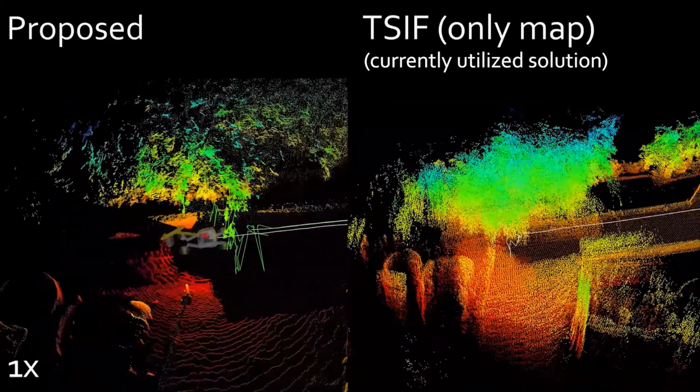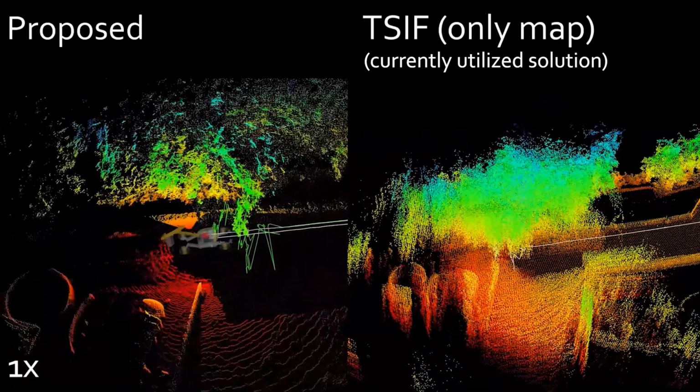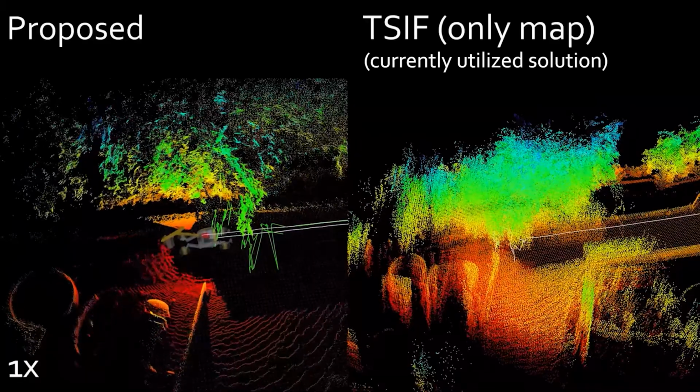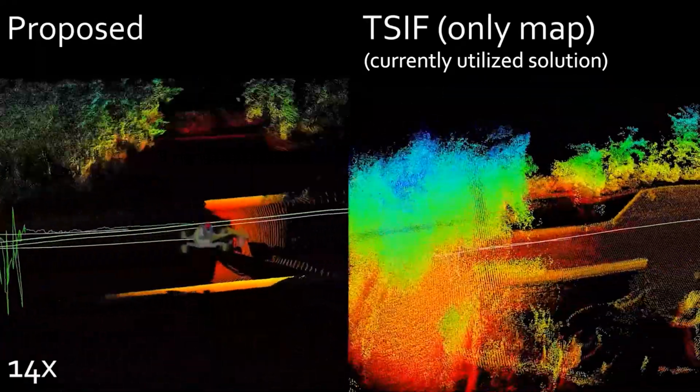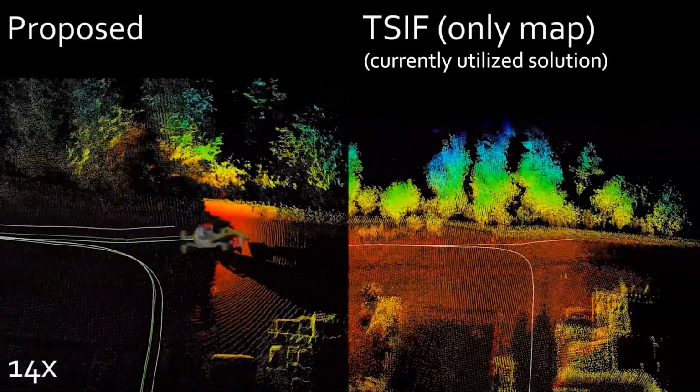But as soon as GNSS becomes absent, in this case because the excavator is partly covered by trees, CIF becomes unstable while our approach still remains consistent due to the LiDAR pseudo-global factors and the dual graph design structure. When GNSS returns, the global estimate is updated by switching back to the main graph.